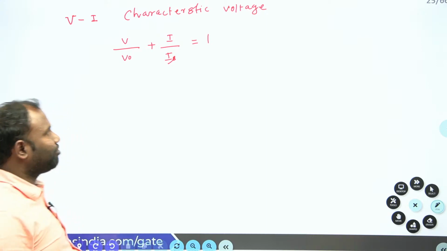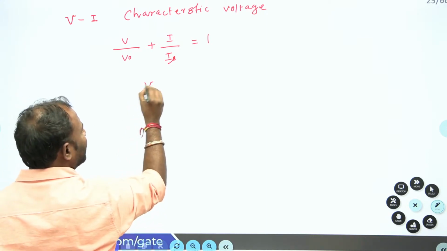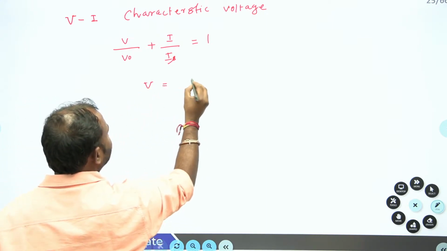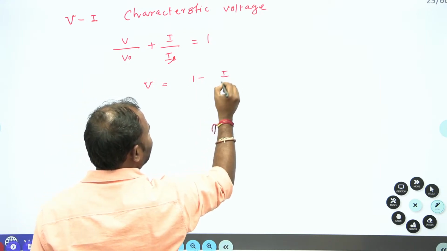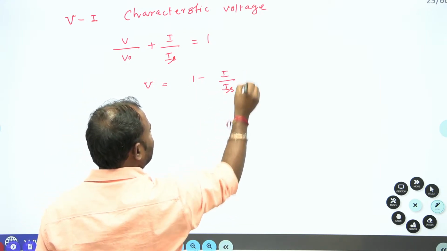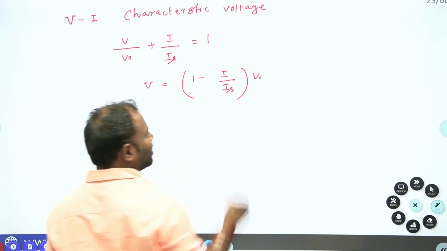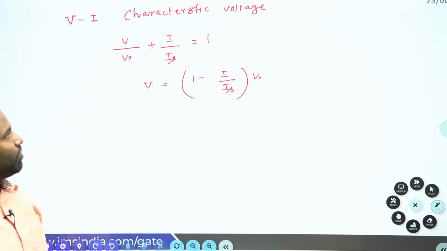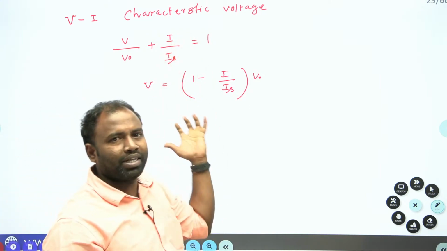From there I can write V equal to 1 minus I by IS into V naught. Now it is the voltage given by the VI characteristic.